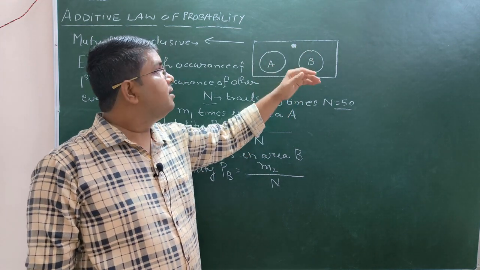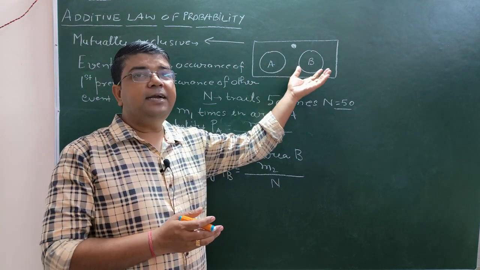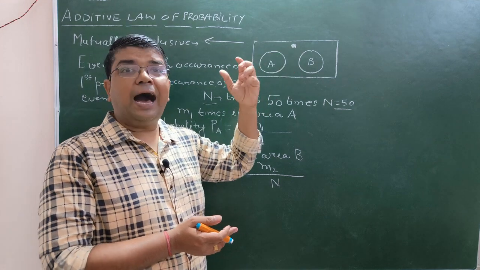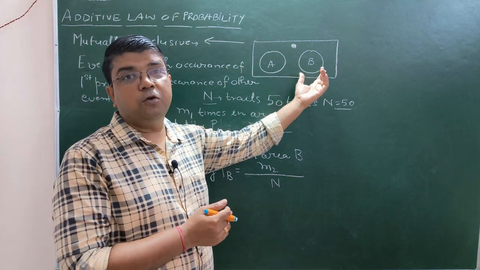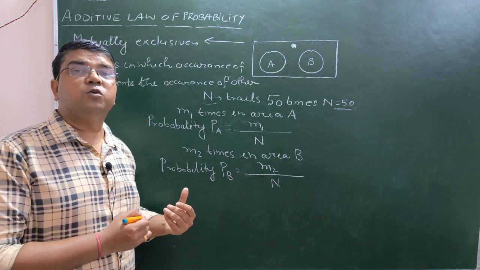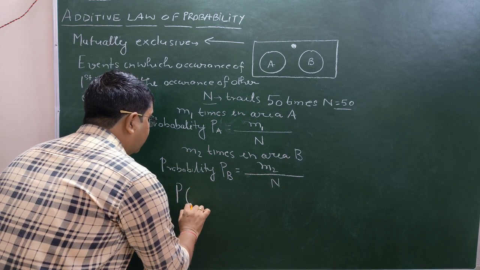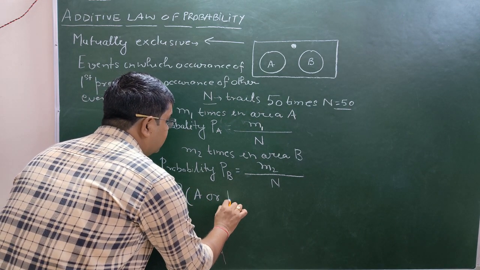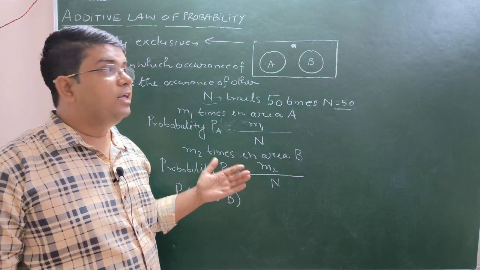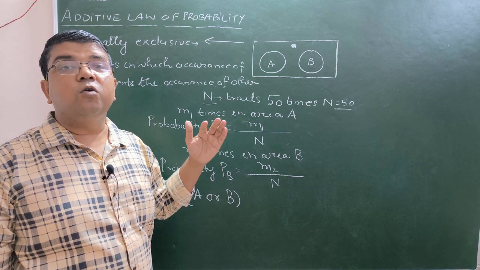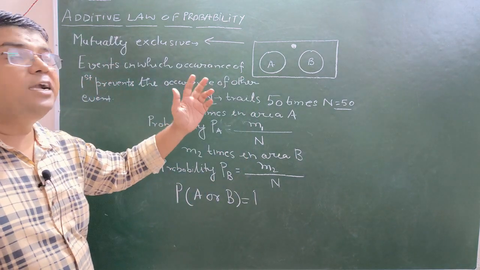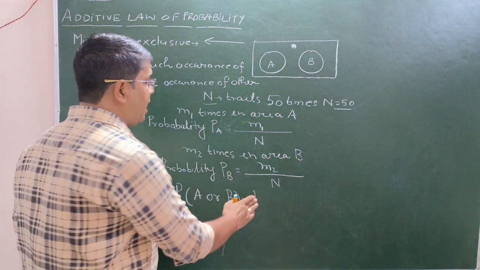So if we wish to find the probability of finding this particle either in A or in B, keep in mind, this particle has to be present in A or B. We want to find that probability in which the particle will be either in A or in B. In one of these two areas the particle will be available. So for mutually exclusive events, the probability is given by the addition of the individual probabilities. How will it come? Let us have the situation.